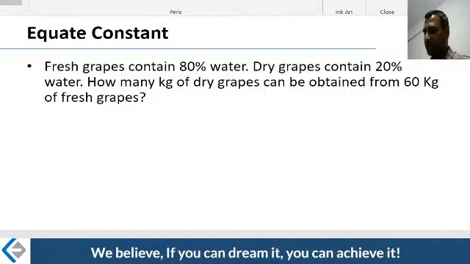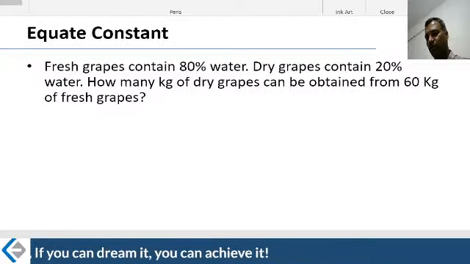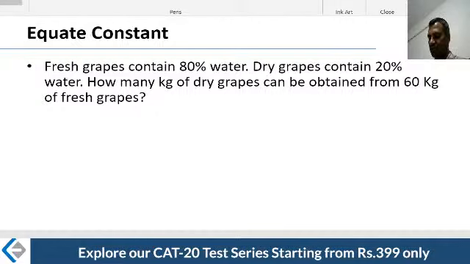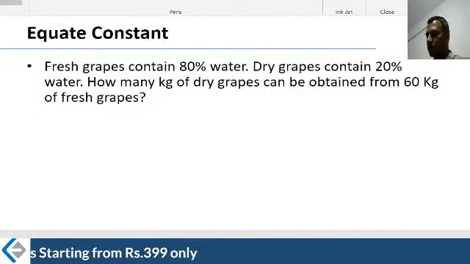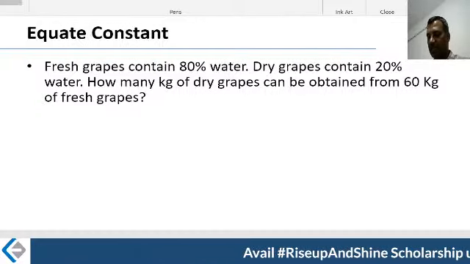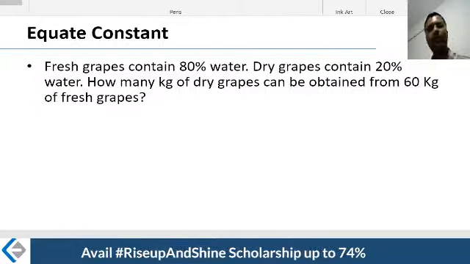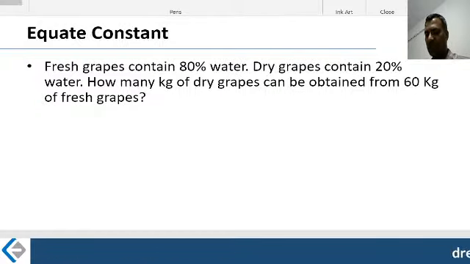Beautiful question. Fresh grapes contain 80% water. Dry grapes contain 20% water. Water is getting evaporated. It's a process. They take the fresh grapes to the production unit, and then they evaporate some water. Thereby, they make the dry grapes. Dry grapes are not completely solid like a powder. No, it has 20% water. Nothing but raisins, technically somewhere closer to raisins.